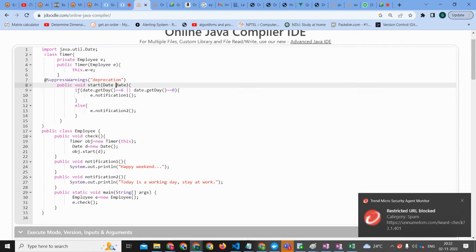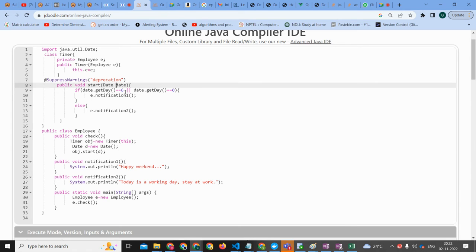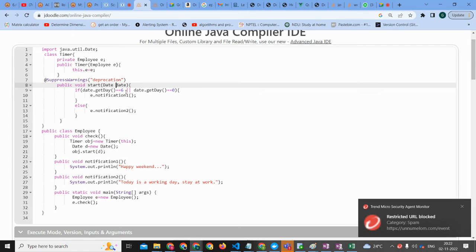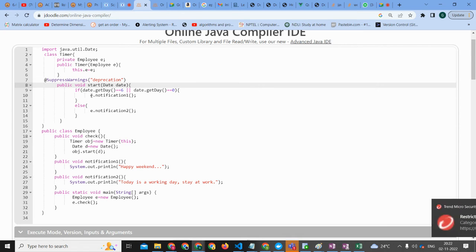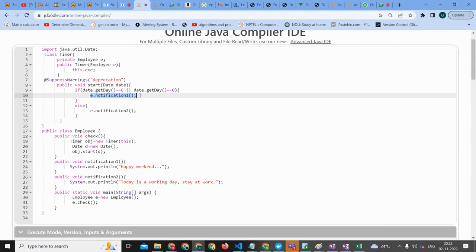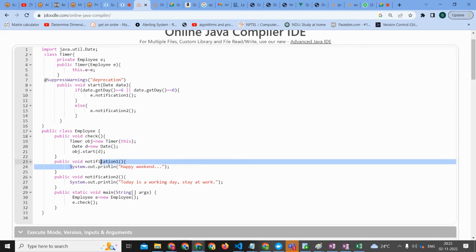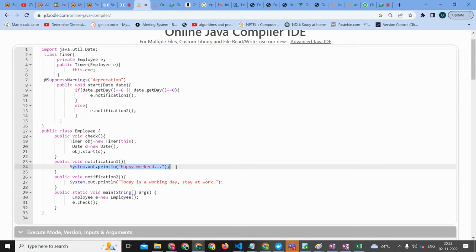If date dot get day is equals to 6, so it is basically Saturday or Sunday, either it will be Saturday or Sunday, then notification one will pop up. E dot notification one. What is E? E is the employee object. So it was here, right? In the employee class we have the method notification one.